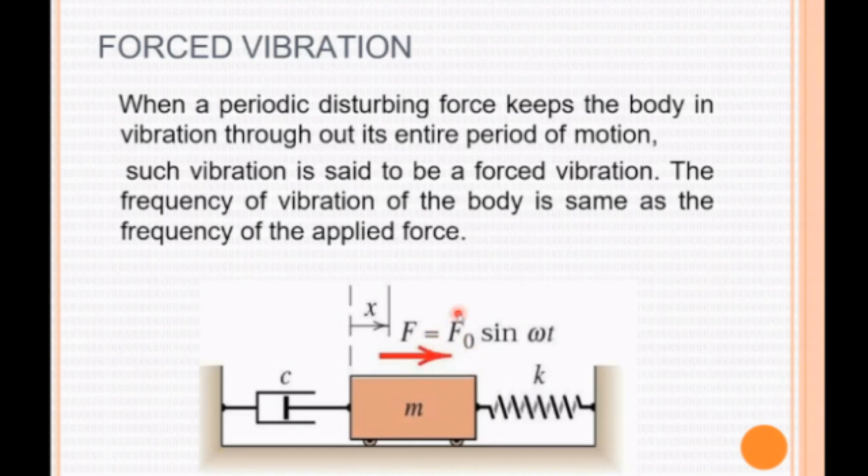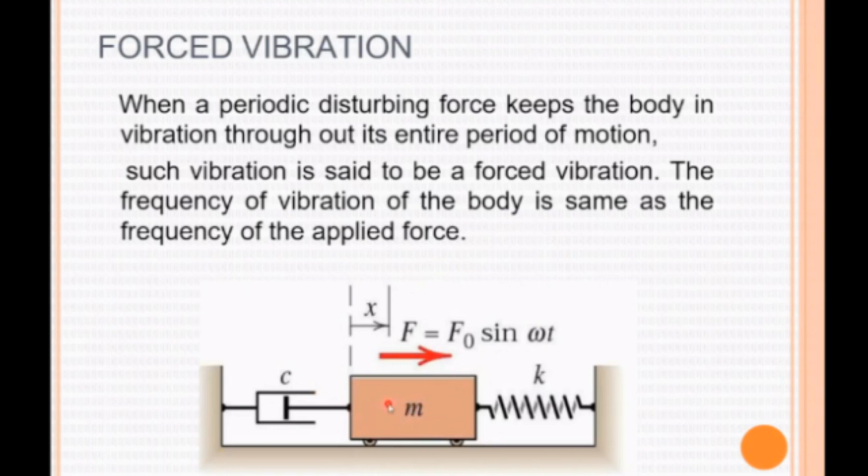In the previous free vibration, the amplitude of the vibration gradually reduces, and it reduces gradually with time. But in forced vibration, since we are applying the external force by means of an electrical motor, the vibration will be constant throughout the running of the mass, because power is continuously given to the mass. So this is forced vibration.